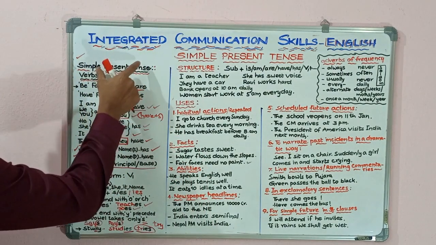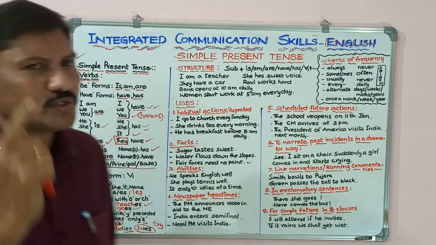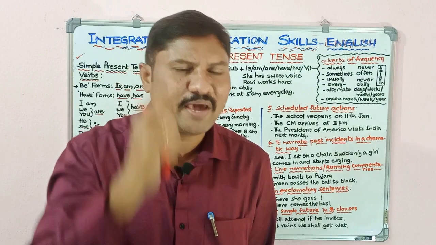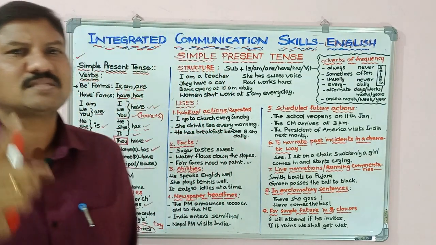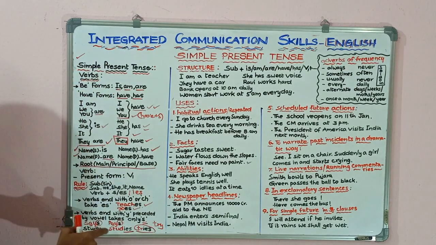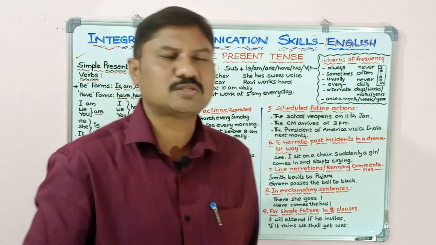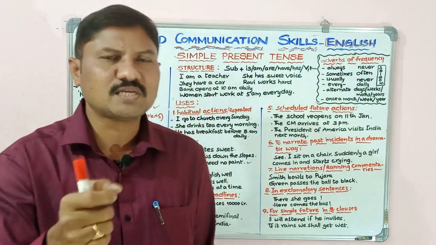So this is the basic information that we must keep in our minds while writing and speaking simple present tense sentences. It's very important. Without this information, we cannot speak or write in simple present tense.